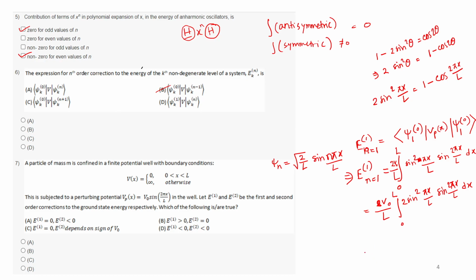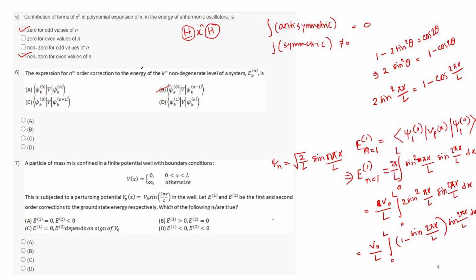So it will be V naught by L, integral 0 to L, of 1 minus cos 2 pi x by L, times sine 2 pi x by L, dx.